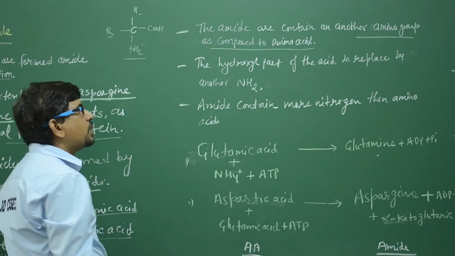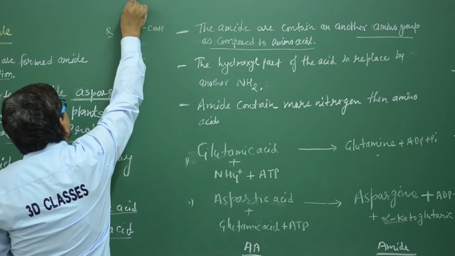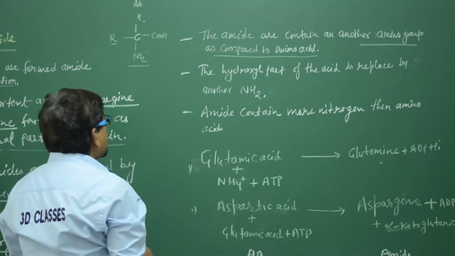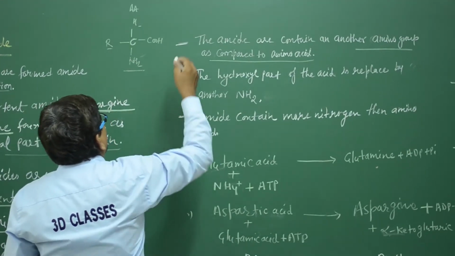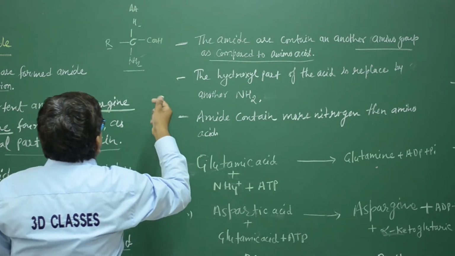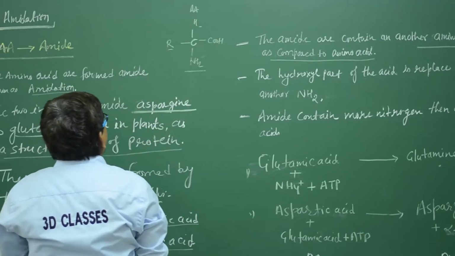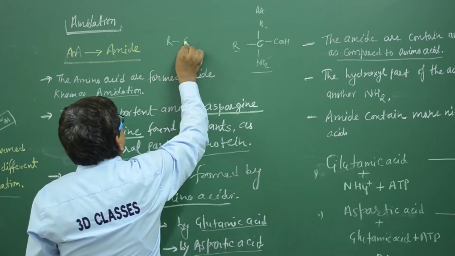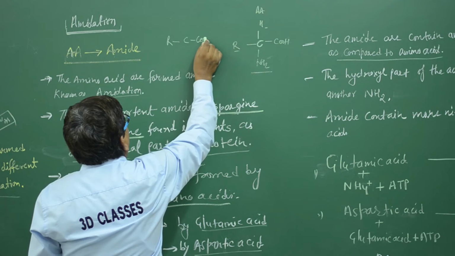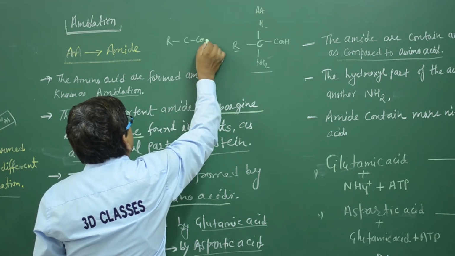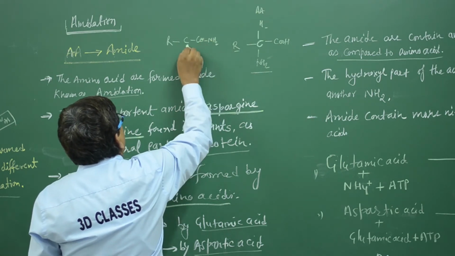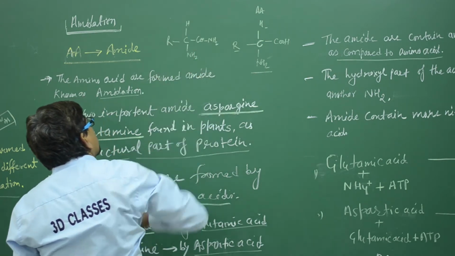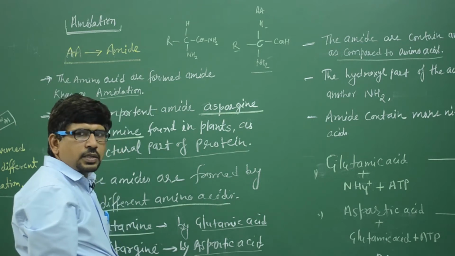Clear? Then we discuss the structure of the amides: R, C, CONH2, because it is the amide.